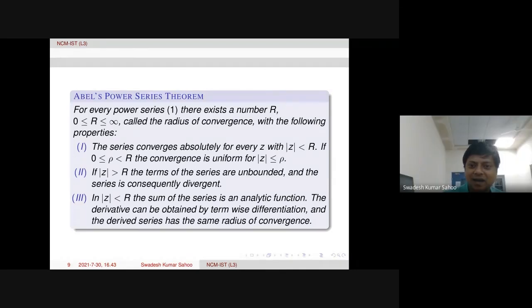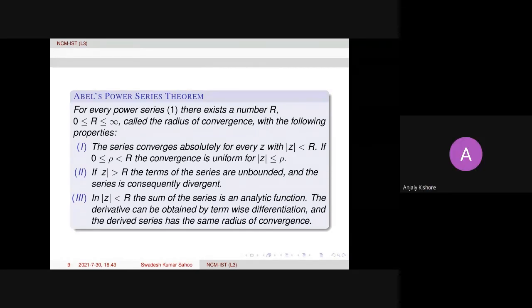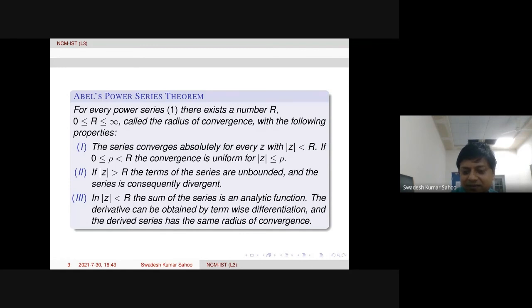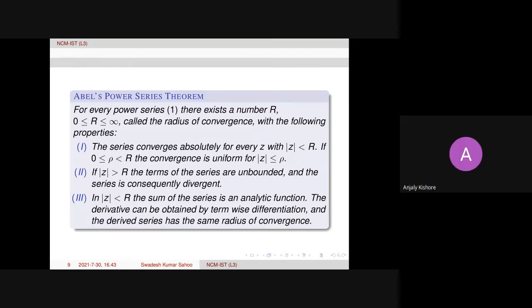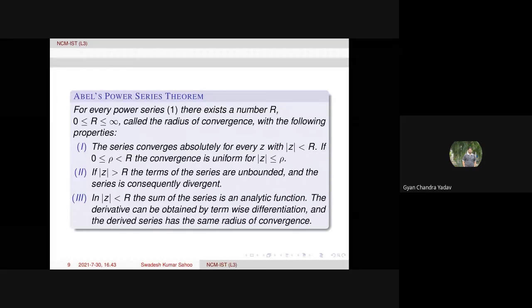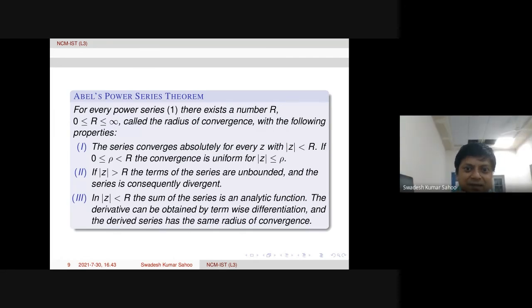Yes, r can be infinity, like trigonometric functions. So, sir, for uniform convergence, always we have to take a disk? This theorem says, of course, one can find a region of convergence not necessarily a disk always, but this particular power series theorem says it is a disk. But of course, one can say within each compact subset within the disk, it is also uniformly convergent.